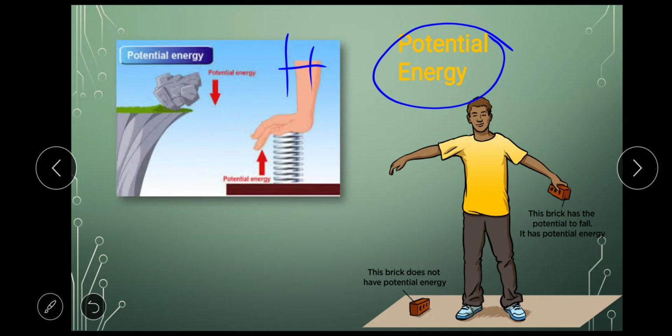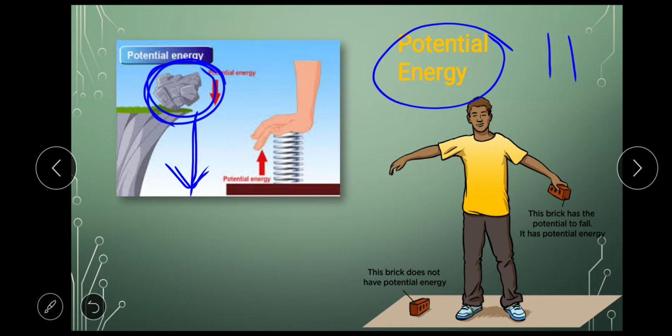Then we did this example where this rock which is on the cliff is at a particular height. So this rock has a lot of energy, and when this rock will fall on the surface it will have a great impact. Then potential energy is because of height and also because of shape.